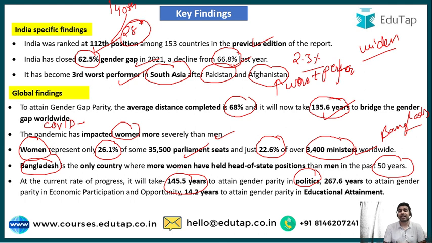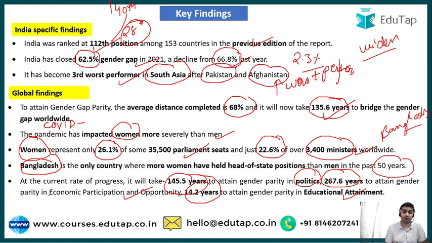It will take about 267.6 years to attain gender parity in economic participation and opportunity. And if we talk about educational attainment, it will take 14.2 years to attain gender parity.